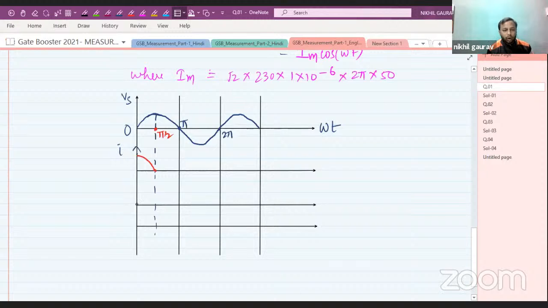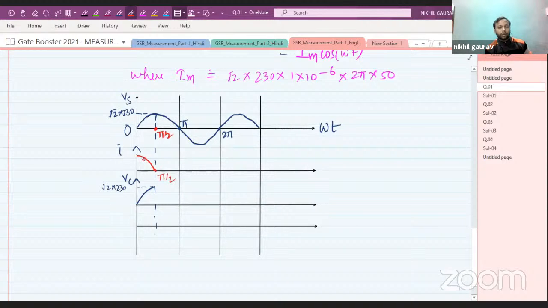And your capacitor voltage will follow the supply voltage in this way. This will be the maximum value, which is root 2 into 230, and this is also root 2 into 230. This voltage is nothing but the capacitor voltage. Now, what after pi by 2?